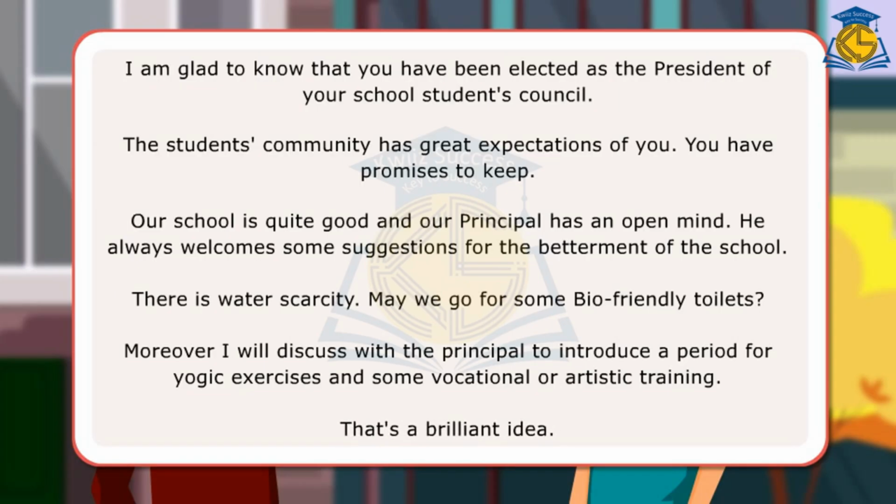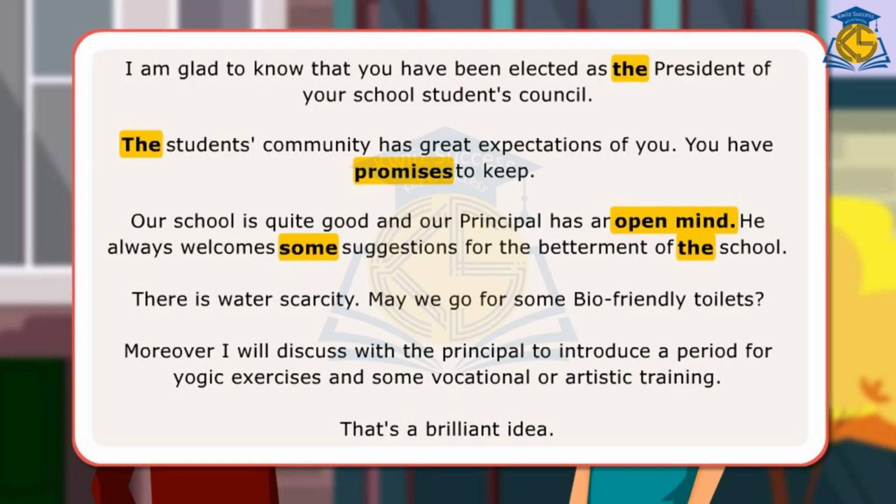That's a brilliant idea. In the first and second sentences, article the is used to talk about the position and the group in particular. Promises will have zero article as it is an abstract noun. In the third sentence, the word open-minded takes the indefinite article an as it begins with a vowel sound. Some is used with suggestions as it is a plural noun. As the word school is repeated, it is mentioned with the definite article the.